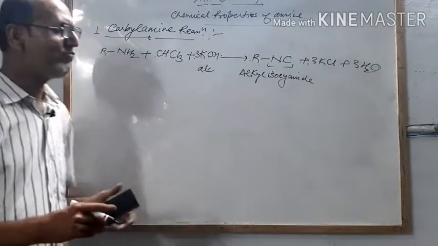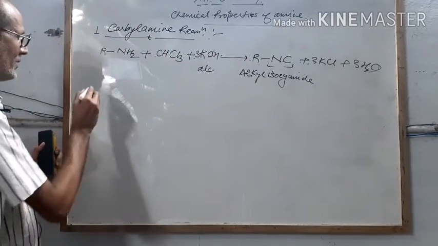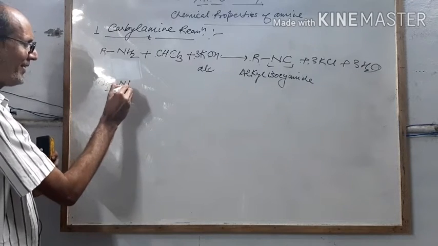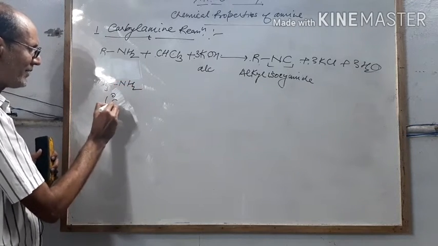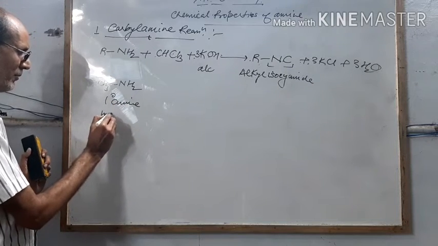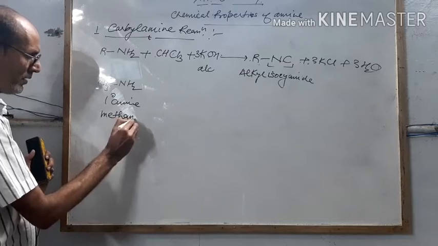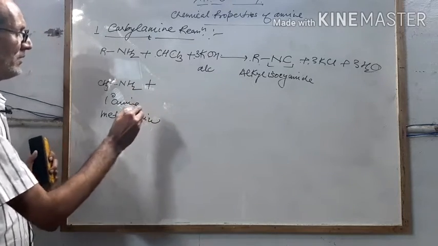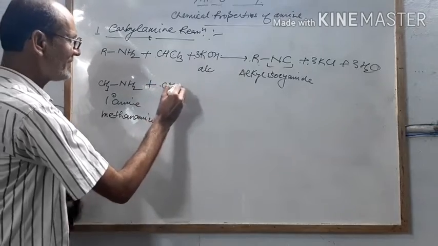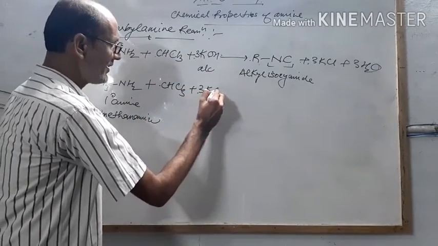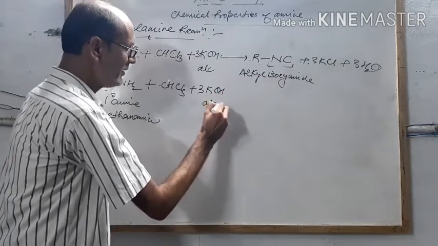I am writing an example of this. CH3 single bond NH2. This is a primary amine and its IUPAC name is methanamine, plus chloroform, that is CHCl3, in the presence of alcoholic KOH.